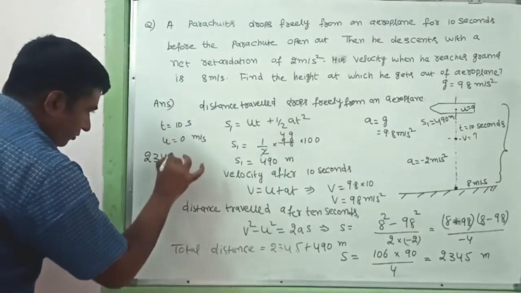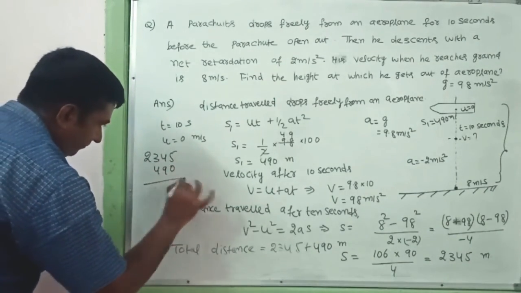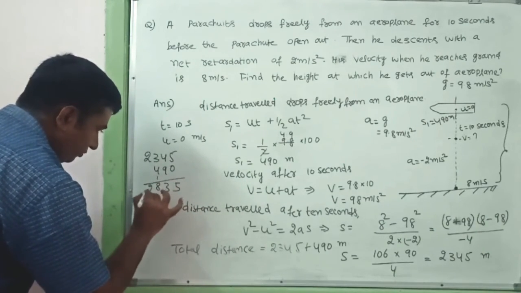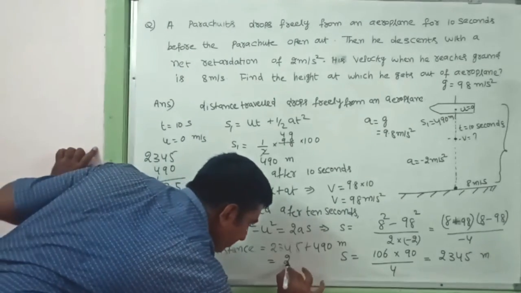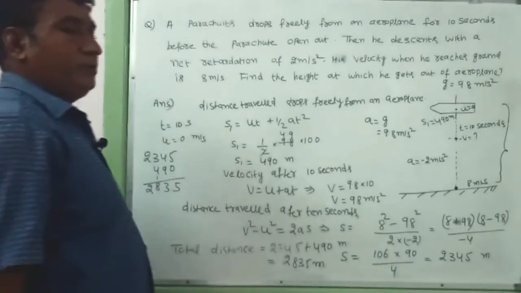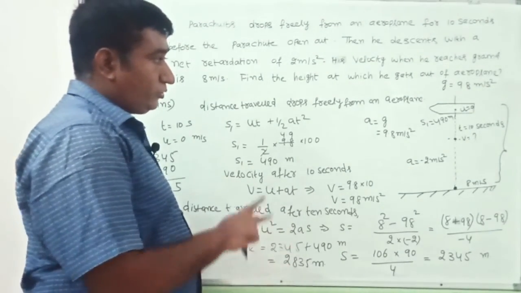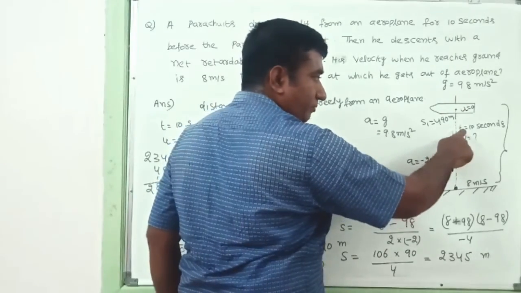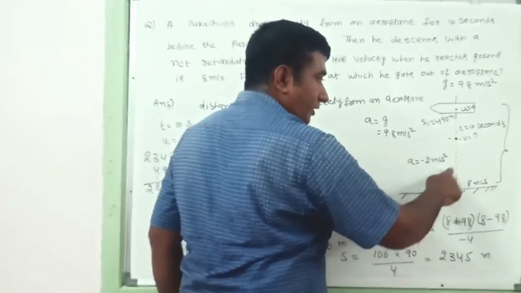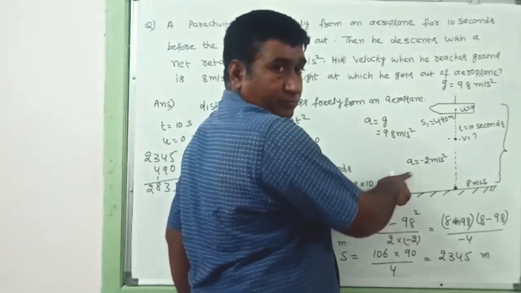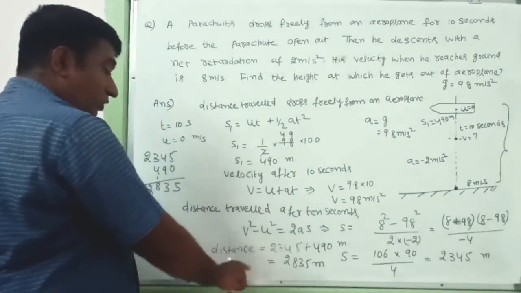So 5 plus 0 is 5, 4 plus 9 is 13, 4 plus 3 is 8, so 2835 meters. That is the total distance. In this case, we have to find two types of distances. One is for the freely falling body for some time, then the distance traveled with some initial velocity and final velocity with some retardation. So we can find the total distance.